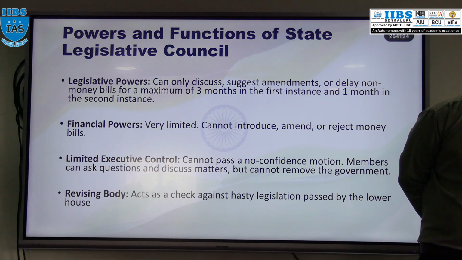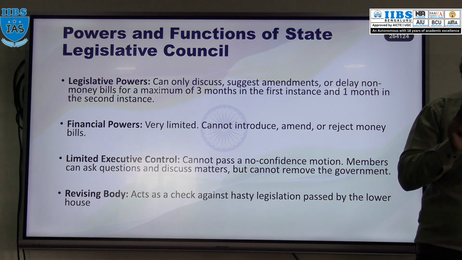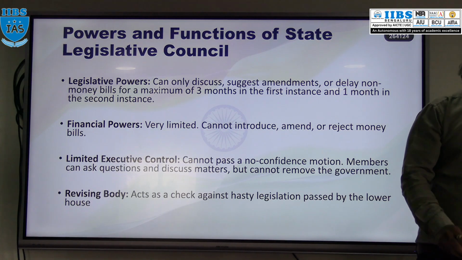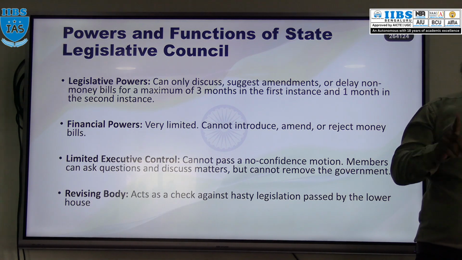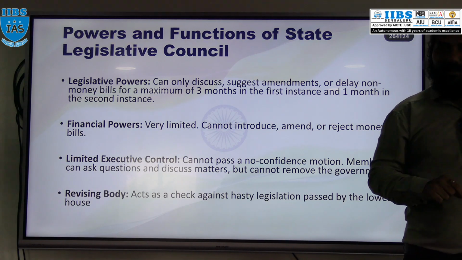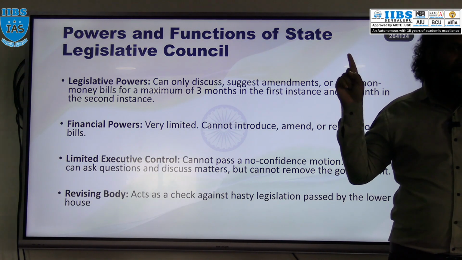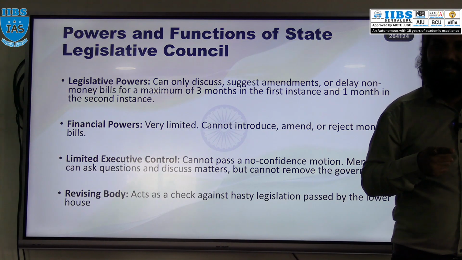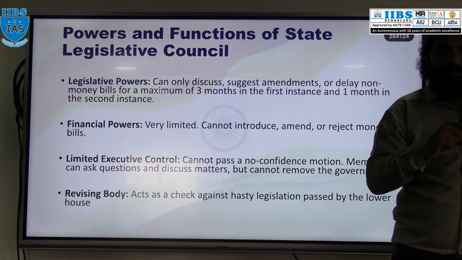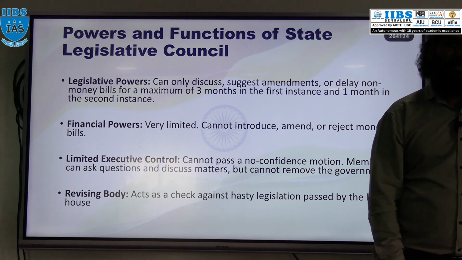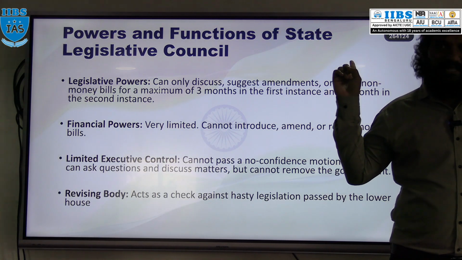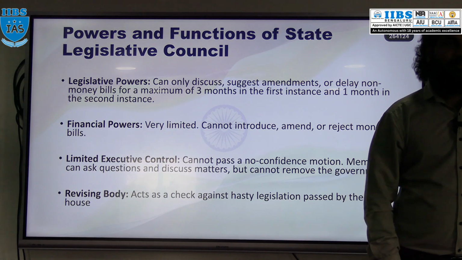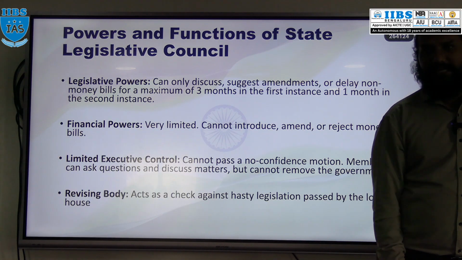Election Commission of India. Please remember, the Election Commission of India will conduct the election to the President, Vice President, Lok Sabha, Rajya Sabha, MLA and MLC. The State Election Commission will conduct elections at a local level. We have Sarpanch, ward members, corporators, right? For those people, the elections will be conducted by the State Election Commission. And for Parliament level and State Legislature level, the elections will be conducted by the Election Commission of India.